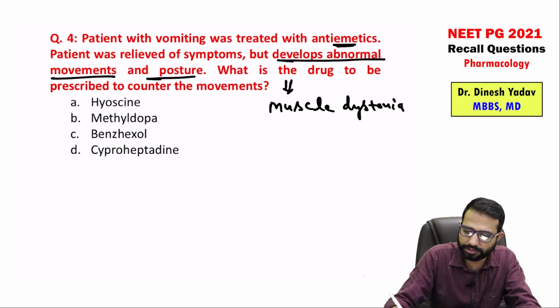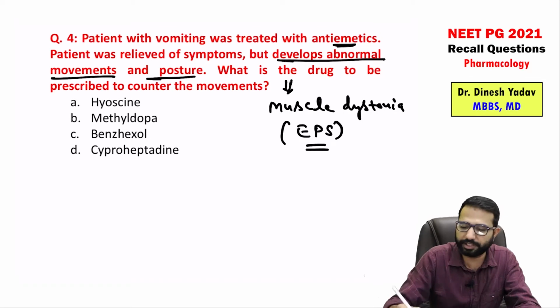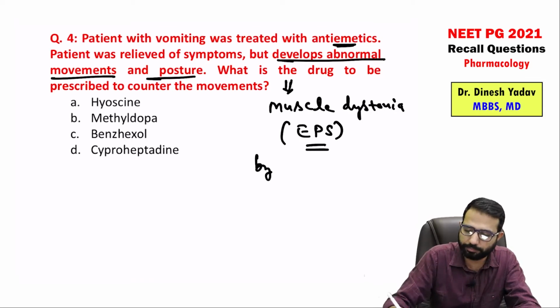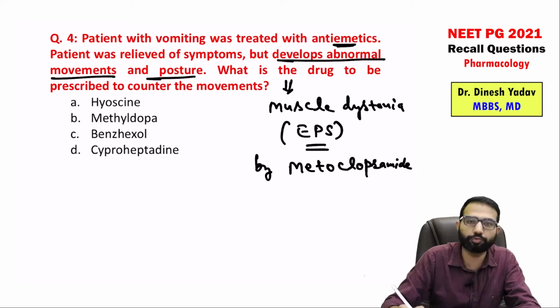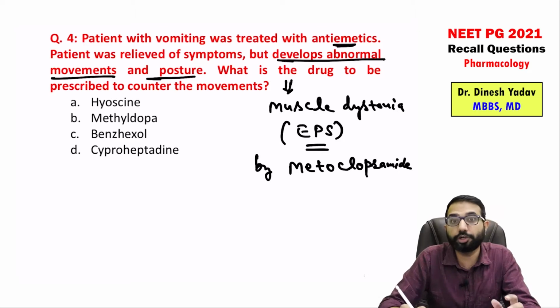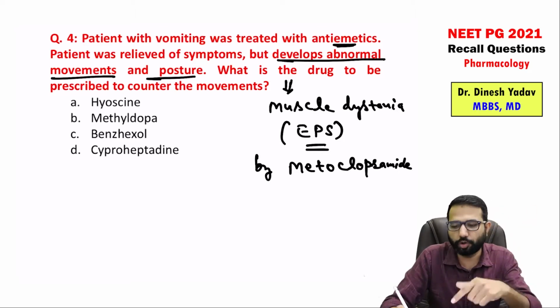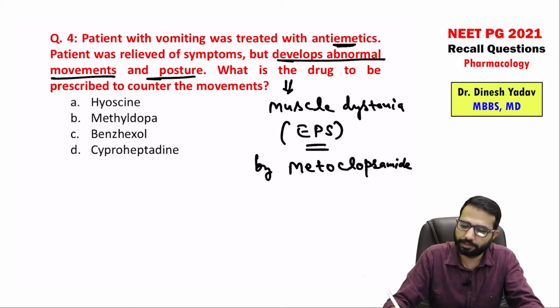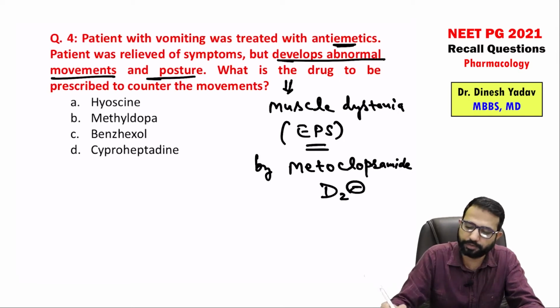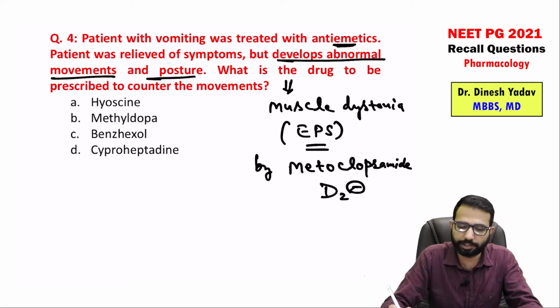So basically you can say it is extrapyramidal symptom. An antiemetic which is causing the extrapyramidal symptoms, that is metoclopramide. Whenever you see the extrapyramidal symptoms by drugs, always suspect the two drugs. These are basically dopamine blockers. So dopamine blockers are either antipsychotics or antiemetics like metoclopramide. This is because of the dopamine blocker. Right, so antipsychotics and metoclopramide.